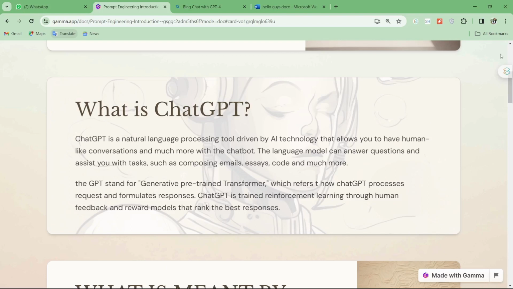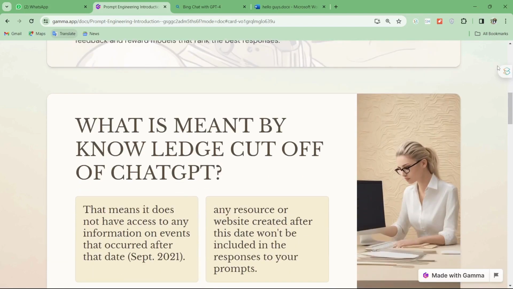Now, what is the human feedback? Suppose you have asked ChatGPT any kind of question, and ChatGPT gives you a response, but you feel that the response is not suitable for you, or it is totally unrelated to your question. Now, you will try to regenerate your answer, right? When you regenerate your answer and get a better response, it tries to understand that whenever someone asks something like this, it has to give this kind of response rather than the first response. So this is how it's going to get better.